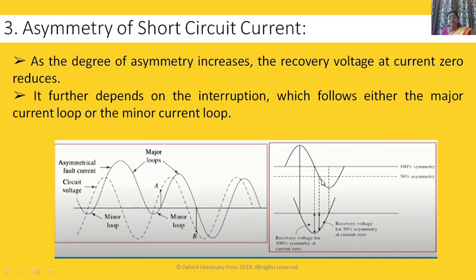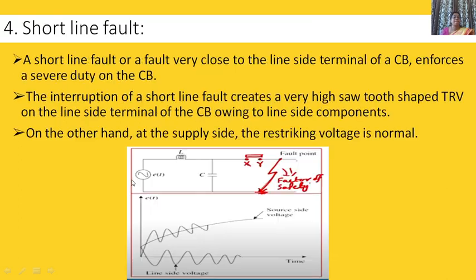For 100% symmetry, the recovery voltage at current zero is maximum. If there is 50% asymmetry, then the recovery voltage is less. If it is in the asymmetrical loop or in the major loop, then the recovery voltage is less.